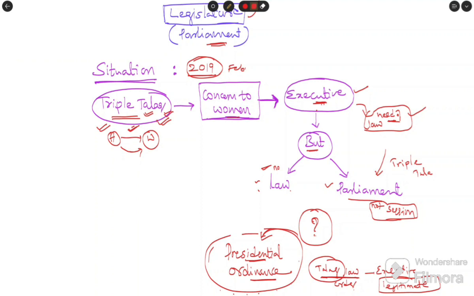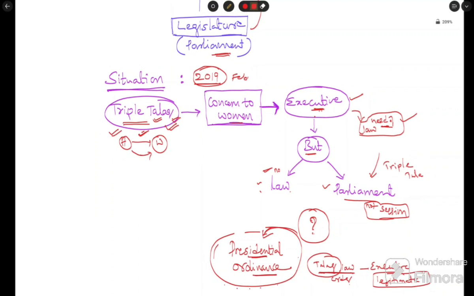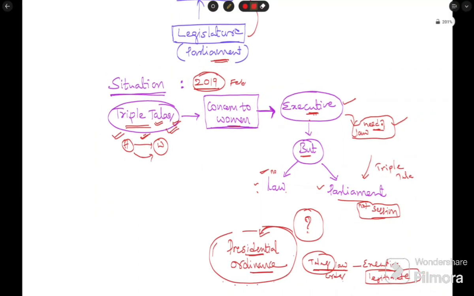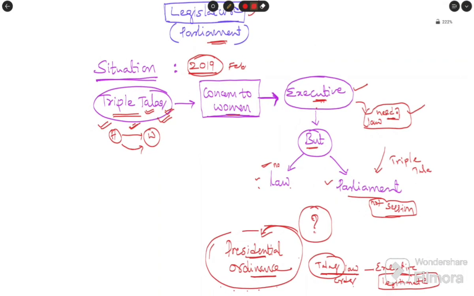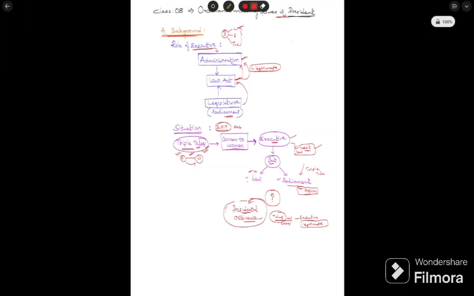I hope you understand this situation very clearly. Then see the exact things mentioned in the constitution, the constitutional provisions related to the presidential ordinance. If you understand this, that is very easy. It is just a repetition of this one.